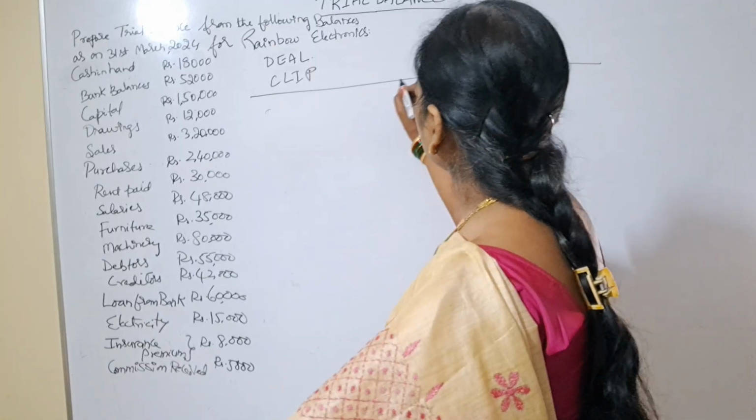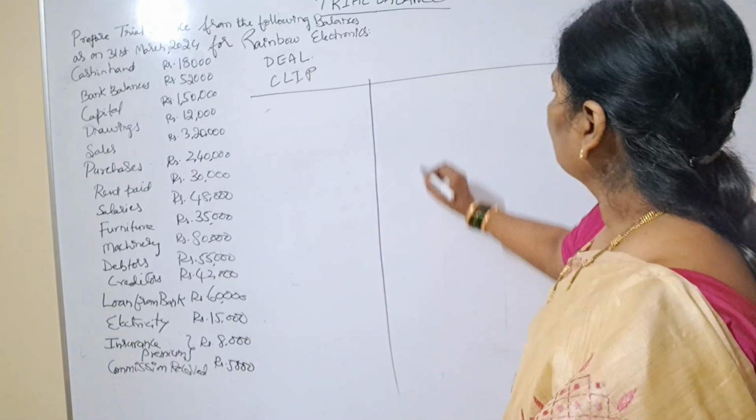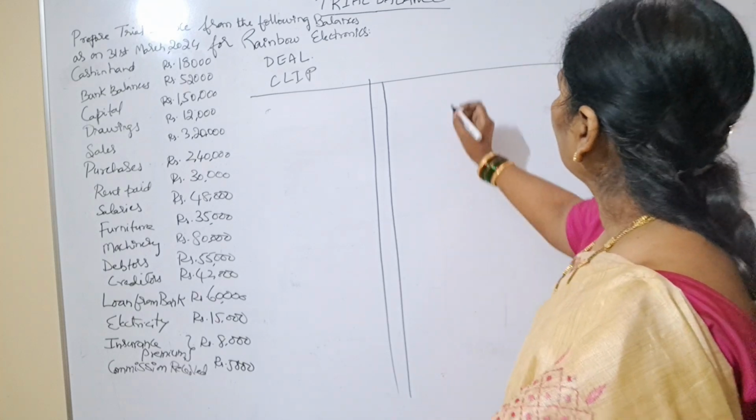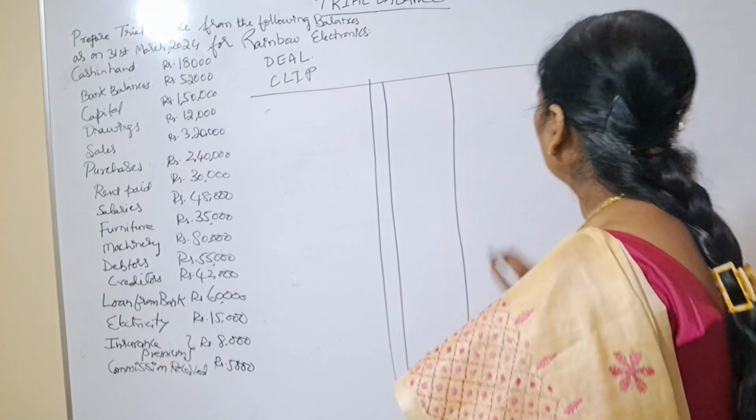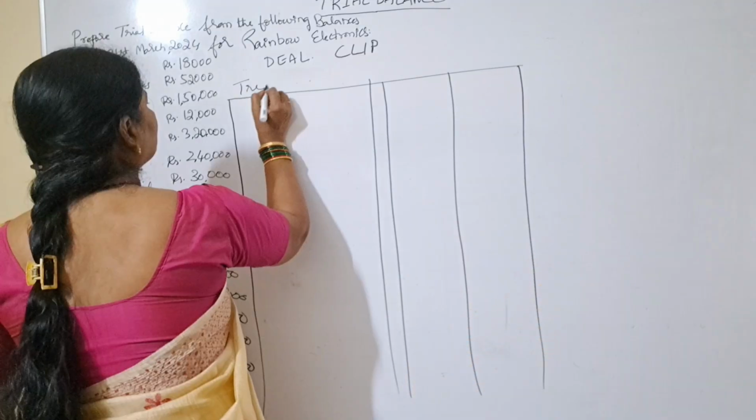We'll prepare the trial balance. We'll write all the account names here. We'll draw one ledger folio column, one debit balances column, and a credit balances column.